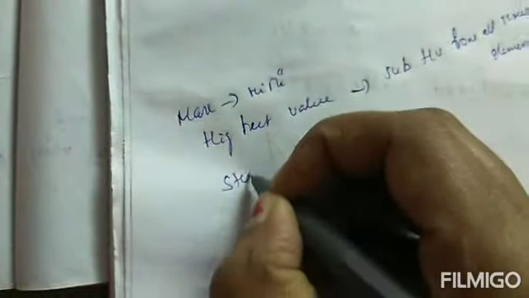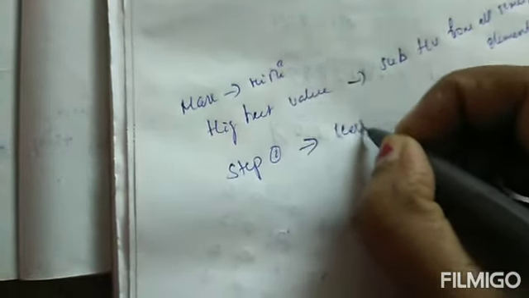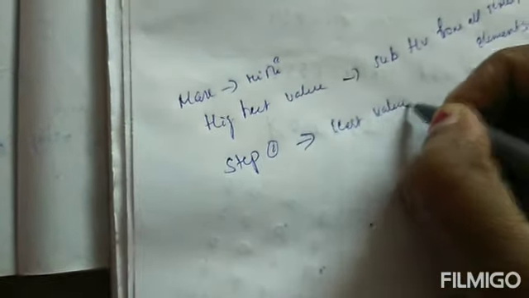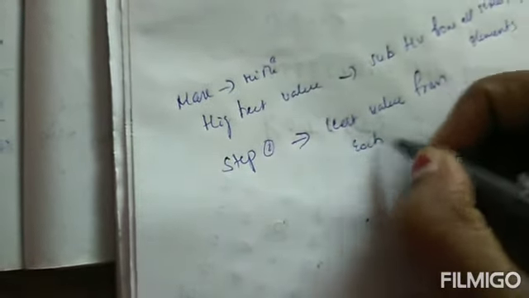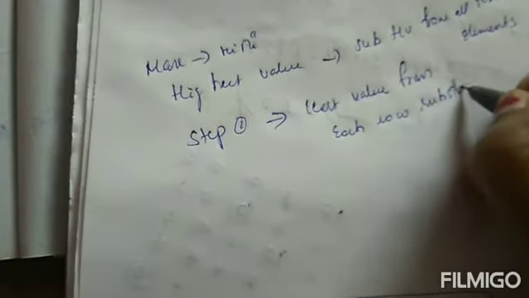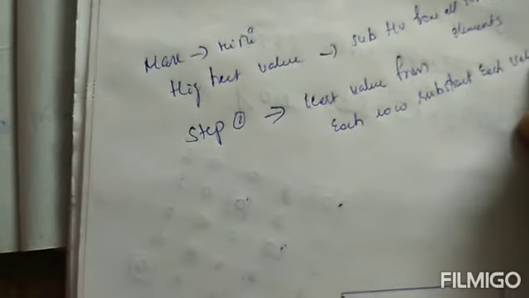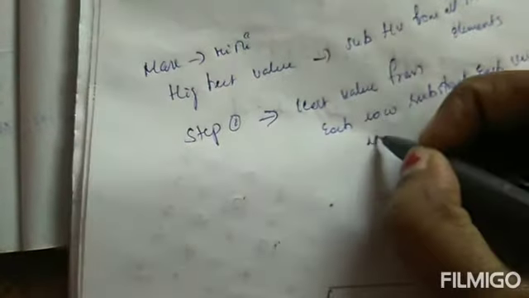Step one is to take the least value from each row and subtract it from each of the remaining values.